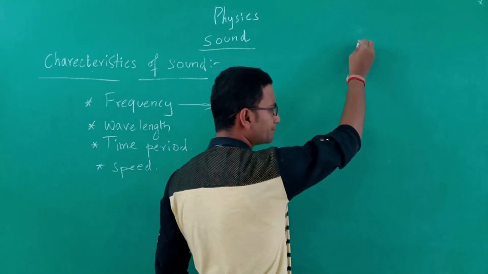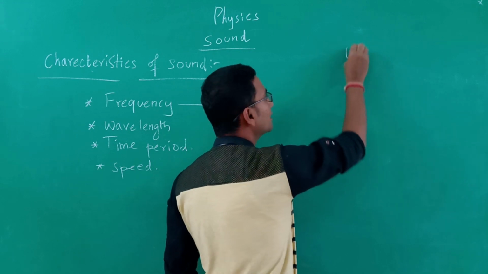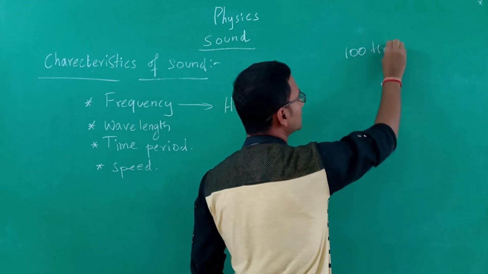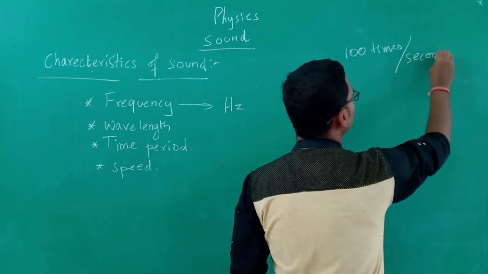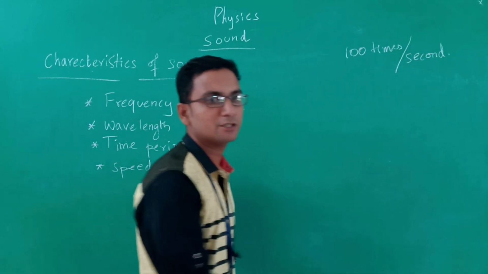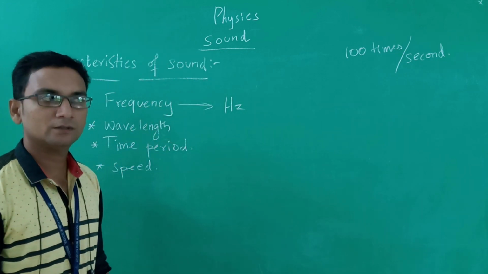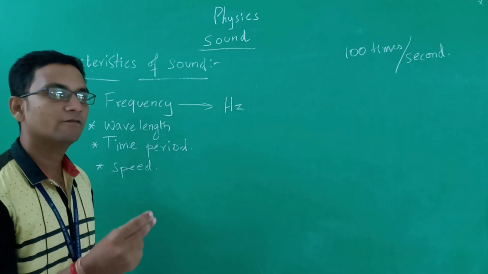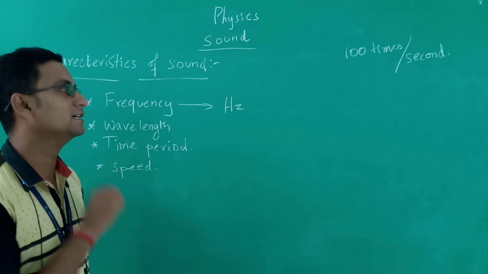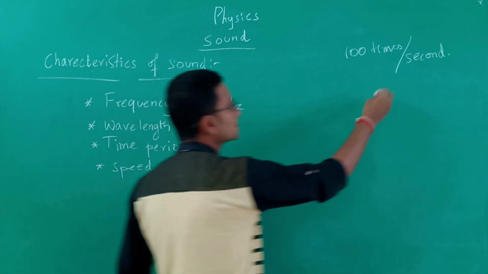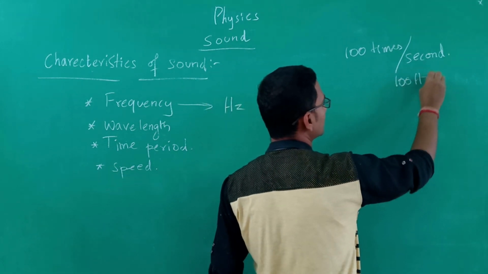Let us assume that an object is vibrating 100 times per second. So, that object is vibrating in a second 100 times. Then we call them as 100 hertz.